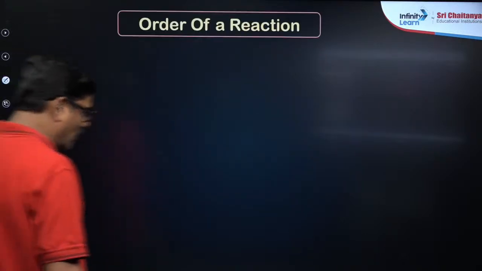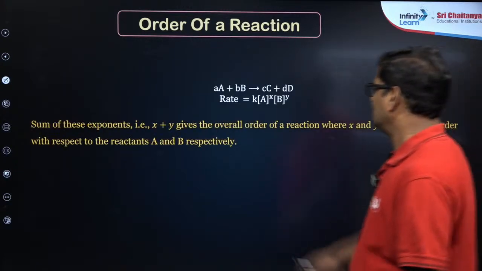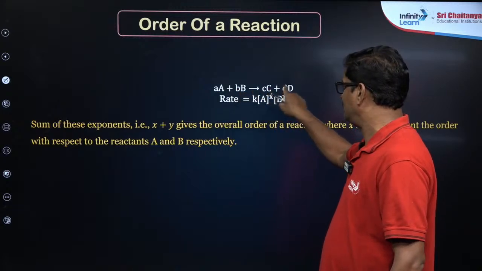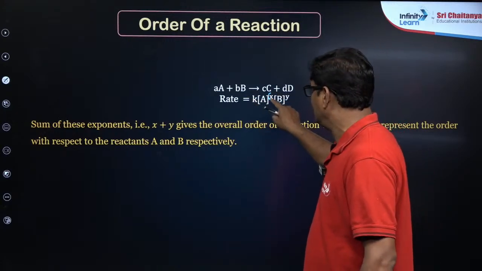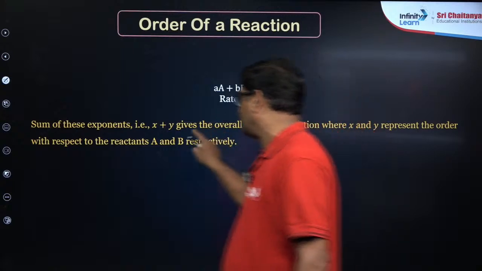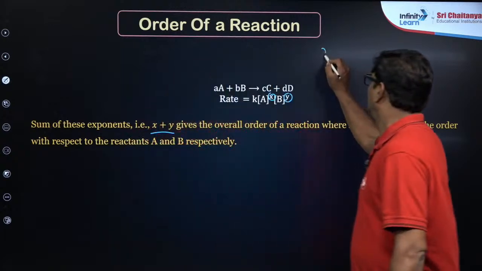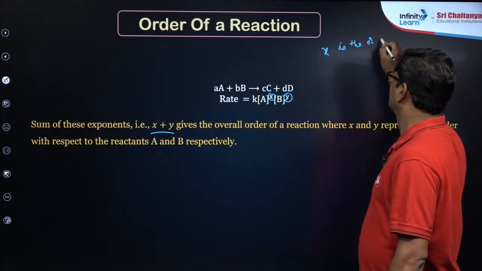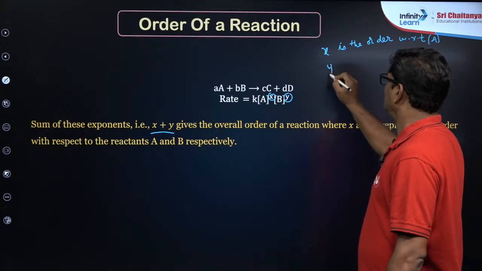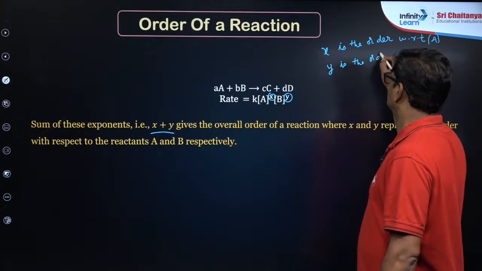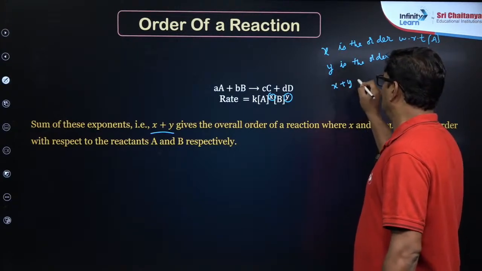And also, let us go into the order of a reaction. It's very, very simple. It has to be obtained from the rate law. So let us say A plus B gives rise to C plus D. The rate is going to be k [A]^x [B]^y. The exponents x and y, the sum of these x and y, gives the overall order of the reaction. x is the order with respect to A, and y is the order with respect to B. So x plus y is equal to the overall order.